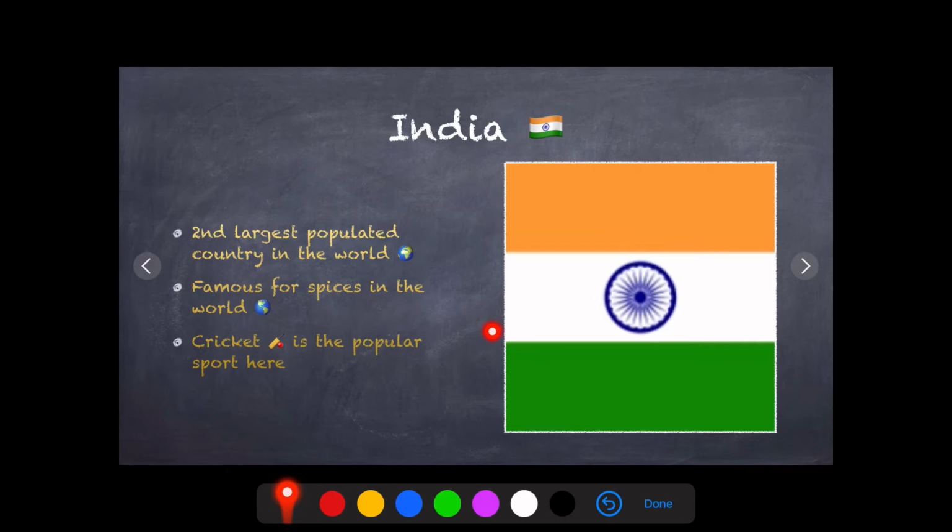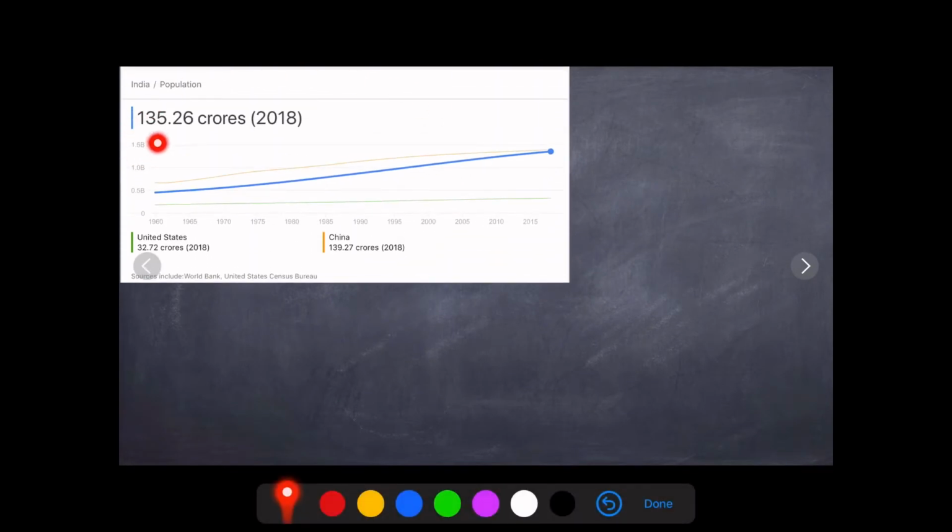Famous for spices in the world. Cricket is the most popular sport here. So these clues, remember them as they can come. So India's population, as it is the second largest populated country in the world, is 135.26 crore. In year 2018 this census was conducted, and in 2018 only in China it was 139.27 crore. So you can see that they are quite near to each other, not much difference. So this was the population of India.